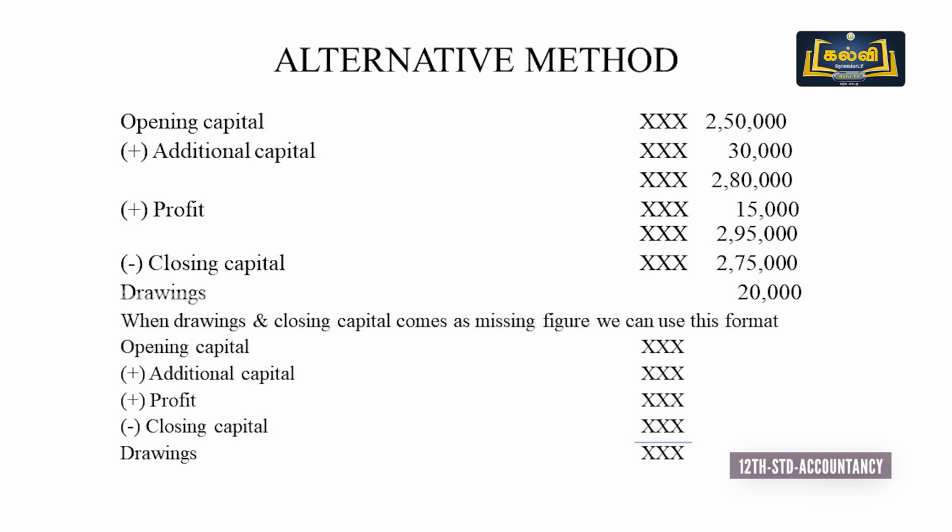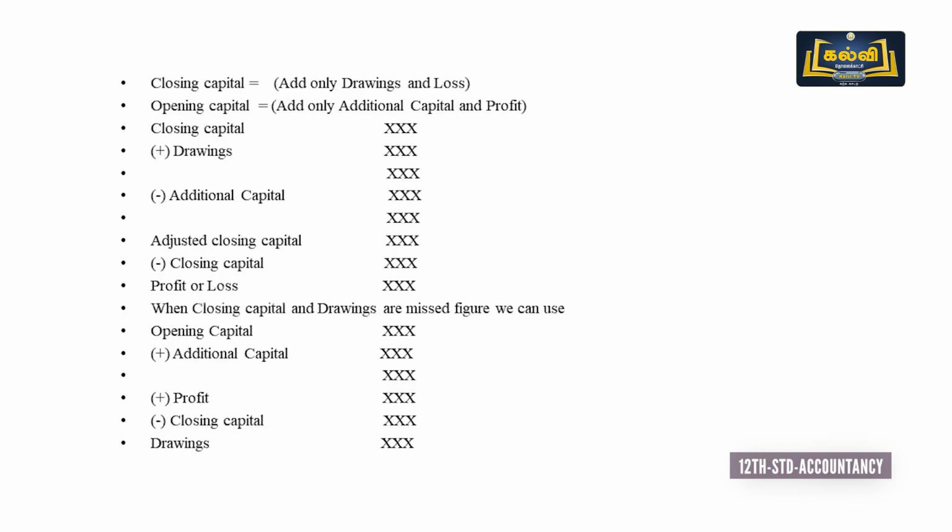This is only for the working notes to identify the missing information, but sums should be prepared only according to the closing capital format. That is, the closing capital means add only drawings and loss. Opening capital means add only additional capital and profit. This is the format that I used. It is not given in a book, but for the easy memory technique, you keep that in mind. In closing capital, we have to add only two, drawings and loss. In case of the opening capital, add only additional capital and profit. All other items should be deducted. This is only for the working note purpose to identify the missing information.